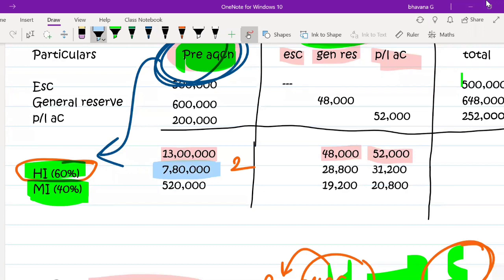Whatever the minority interest is, let it be pre-acquisition or post-acquisition, everything is going to go to working note number 3 and get added to find out your total minority interest.